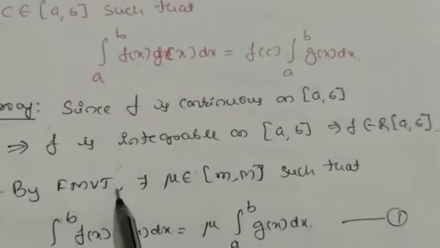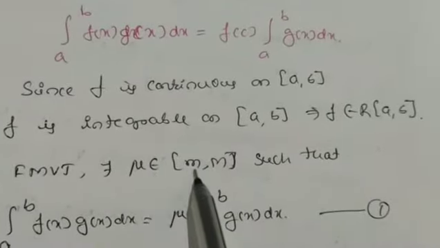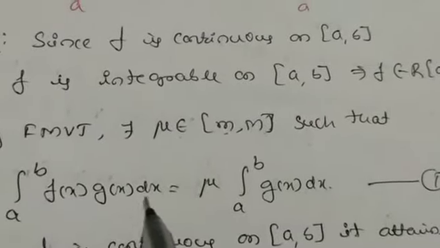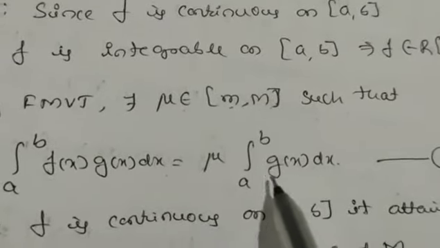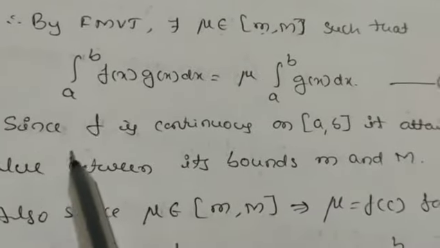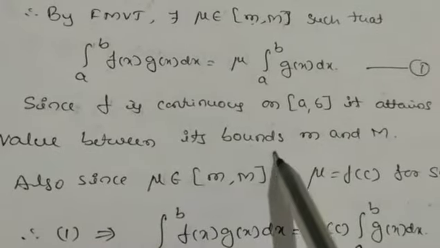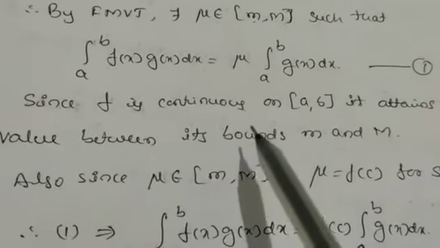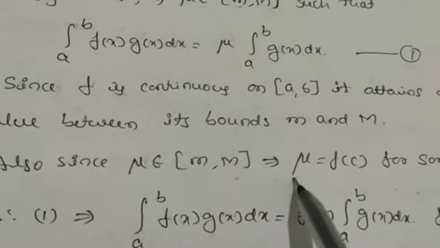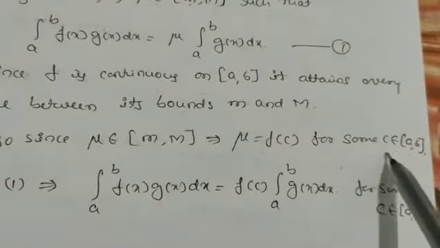So by the first mean value theorem, if f is Riemann integrable, then there exists mu between the infimum and supremum such that the integral from a to b of f(x) g(x) dx equals mu times the integral from a to b of g(x) dx. Take this as equation number 1. Since f is continuous on [a, b], it attains many values between its bounds m and M. Continuous means there is no break here. Also, since mu belongs to [m, M], mu is some value which is f(c) for some c belonging to [a, b].